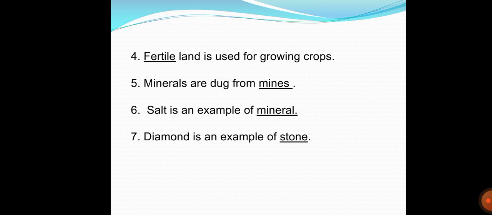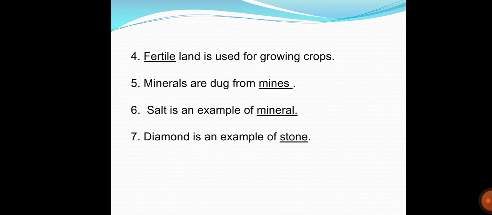Then let's move on to the 5th one, that is minerals are dug from dash. So students, where are the minerals dug from? Students, we all know that we get minerals from the land. But from where do we dig them? Where are they present on the land? They are present in very large amounts in the mines.